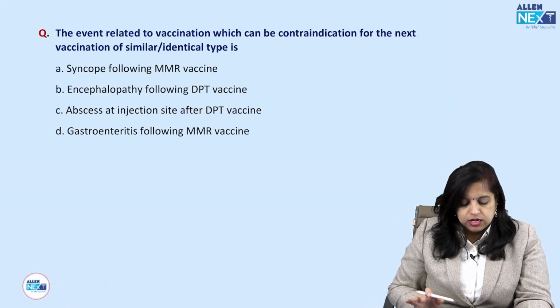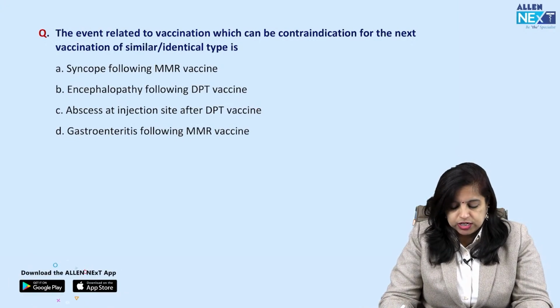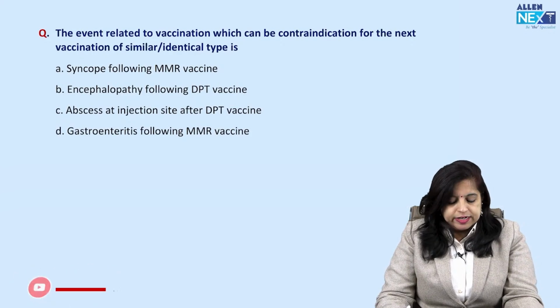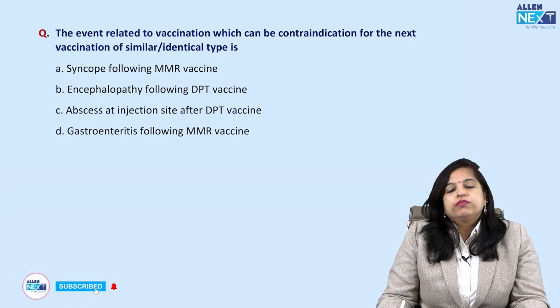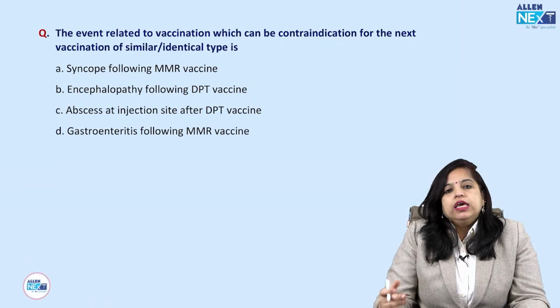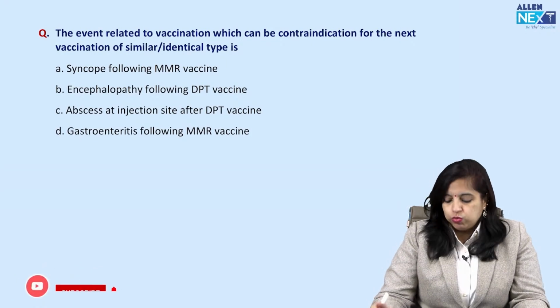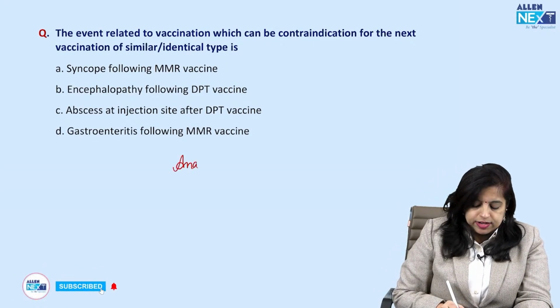Next question करते हैं. The event related to vaccination which can be contraindication for the next vaccination of similar or identical type is. Now please remember over here कि किसी भी वैक्सीन के साथ अगर आपसे कॉन्ट्राइंडिकेशन पूछे जाए, आंख बंद करके आप एक सिंगल वर्ड बोलोगे एंड दैट इज एनाफाइलैक्सिस.